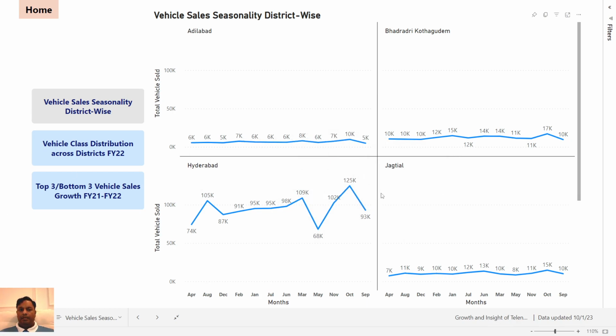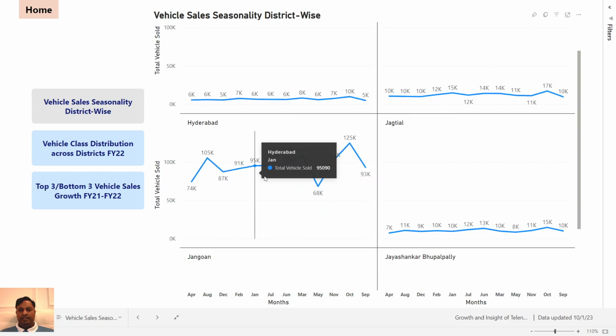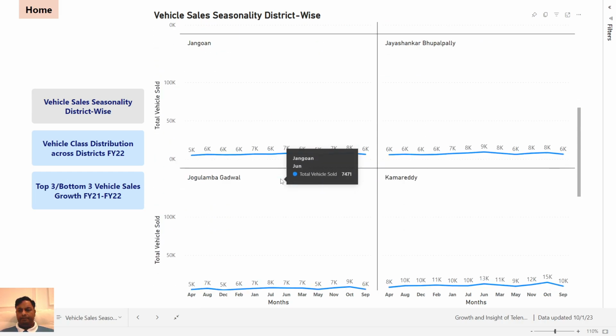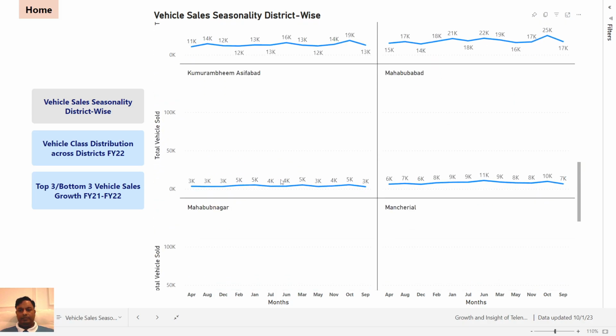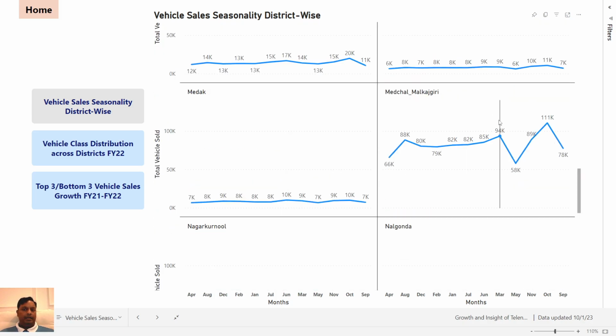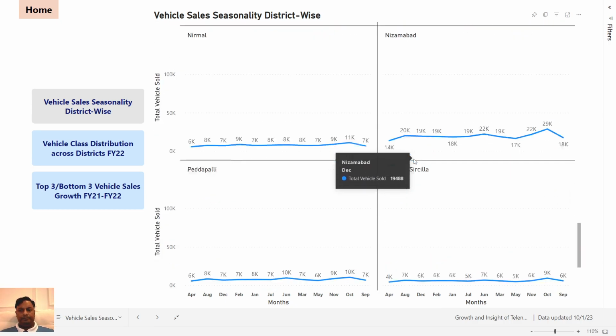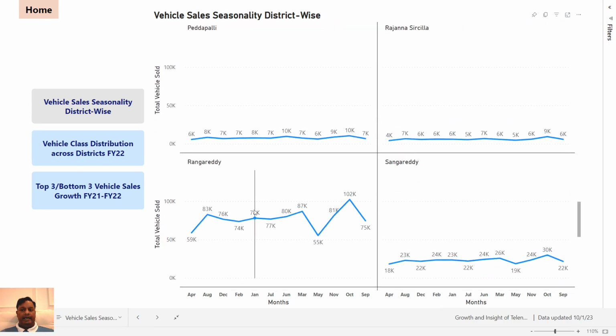So here we can see it is measured month wise, total vehicles sold. We can see seasonality in Hyderabad, in Medchal Malkajgiri, the urban belt, and Rangareddy.